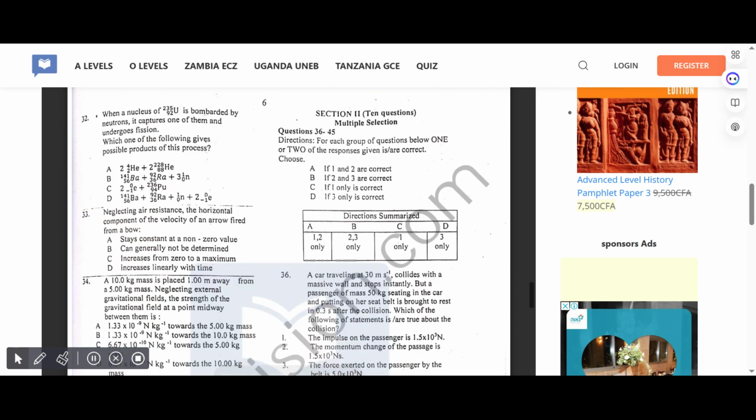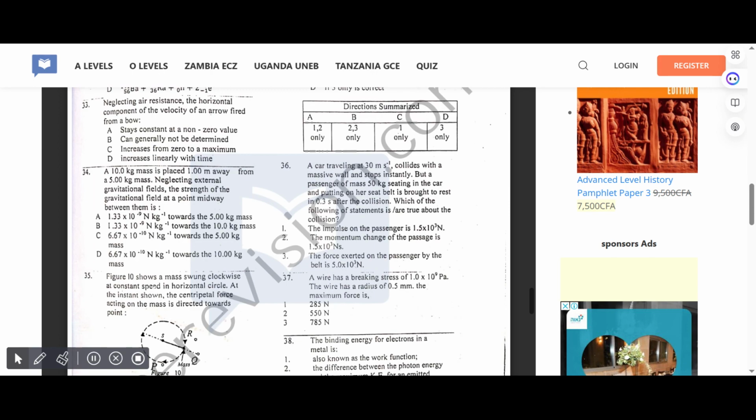When a nucleus of uranium is bombarded by neutrons, it captures one of them and undergoes fission. Which one of the following gives possible products of this process? Correct answer for 32 is B. Neglecting air resistance, the horizontal component of the velocity of an arrow fired from a bow, correct answer for 33 is A.